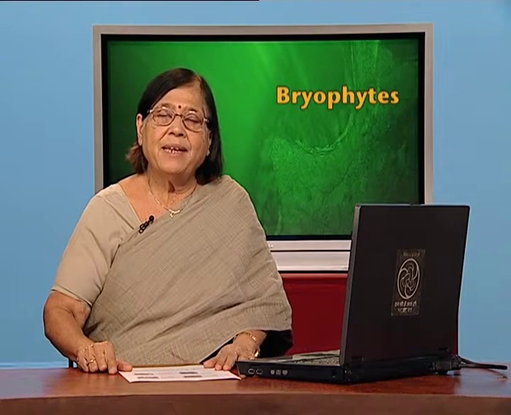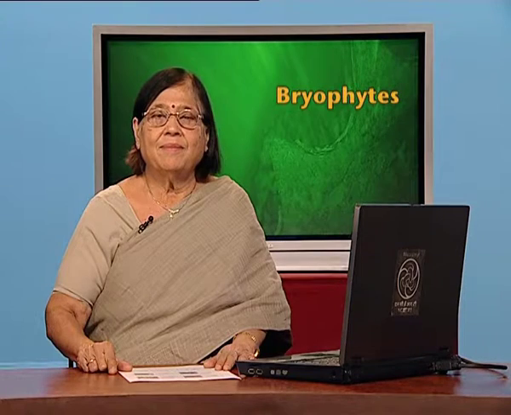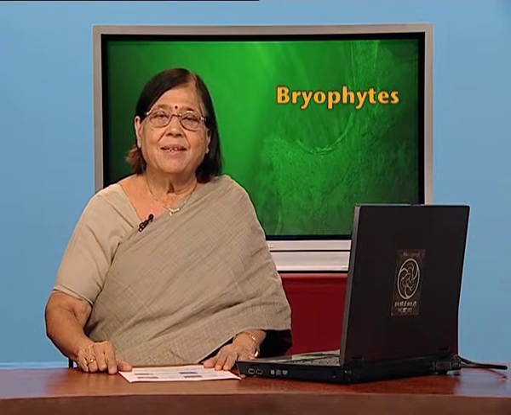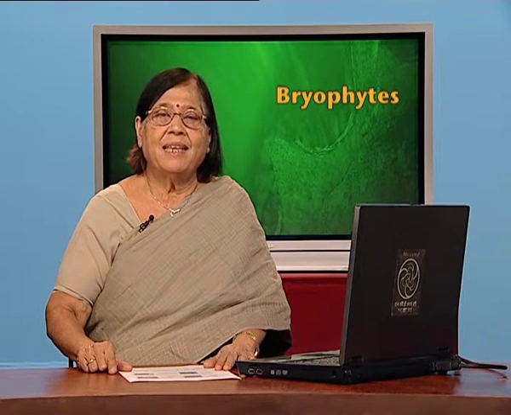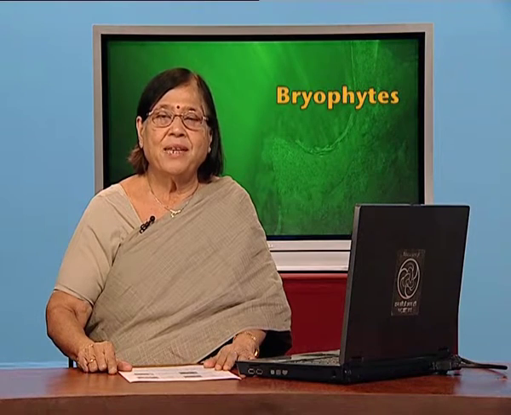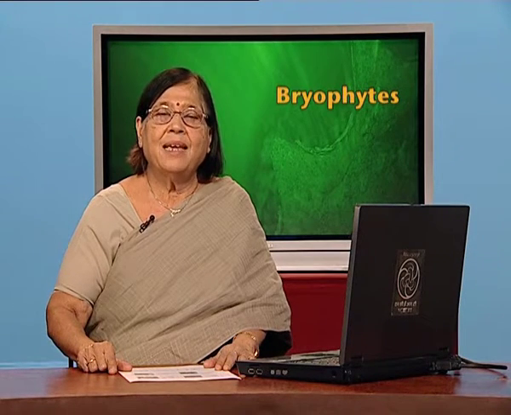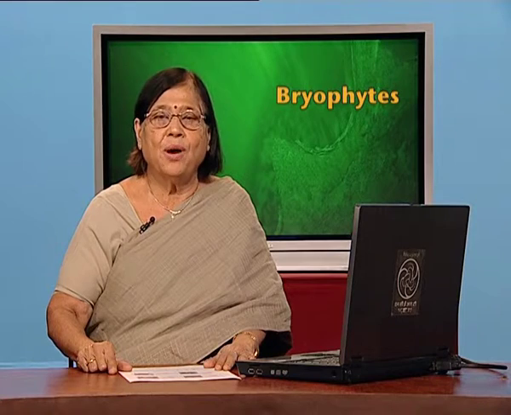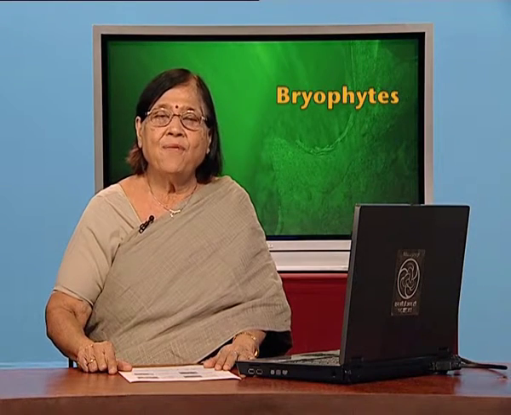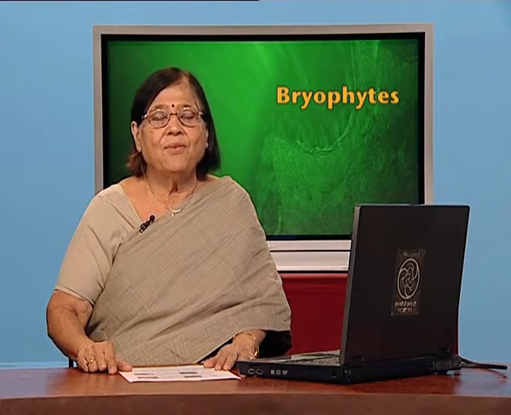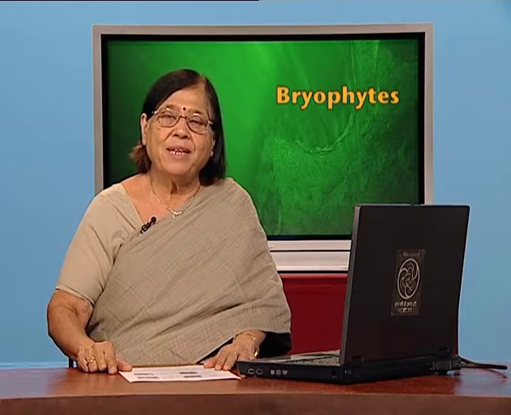So, gametophyte is the basic structure which bears reproductive structures like antheridium, produces antherozoites and produces egg through archegonium, and they fuse and produce zygote which will develop into sporophyte.